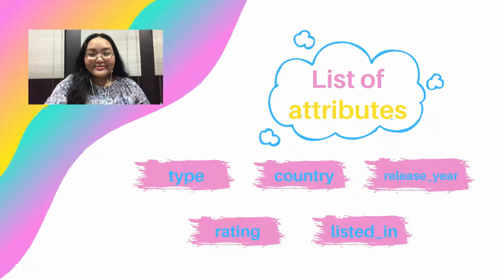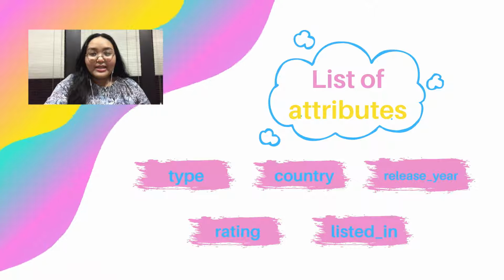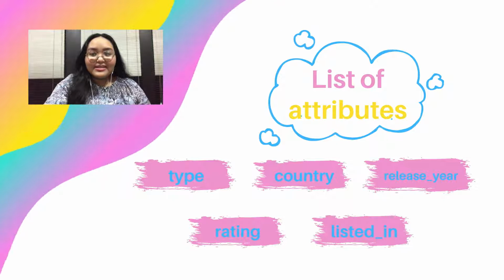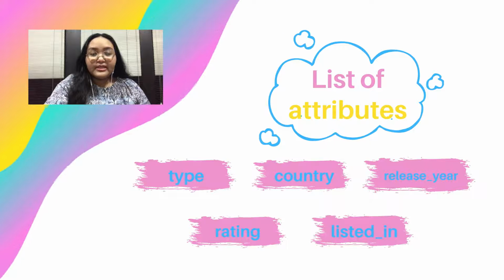Hello, my name is Jasmin, and right now I'm going to talk about data description. So the data that we obtained are from Kaggle.com. This dataset consists of 12 attributes and 7,787 data entries in total.